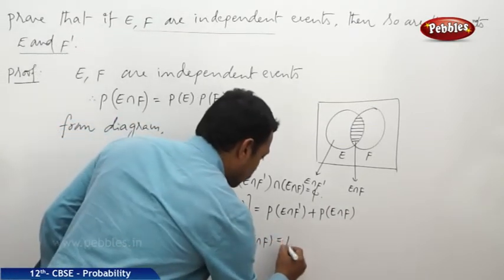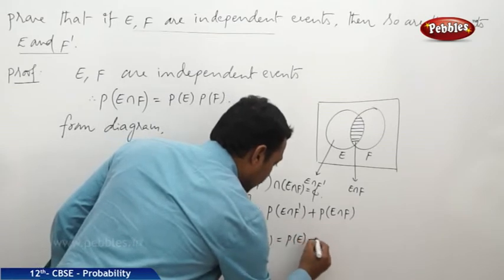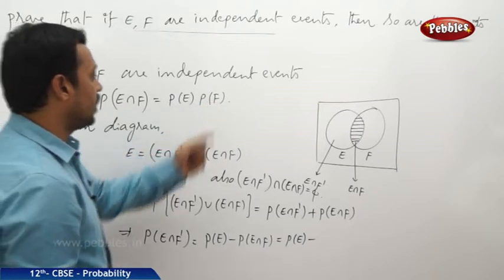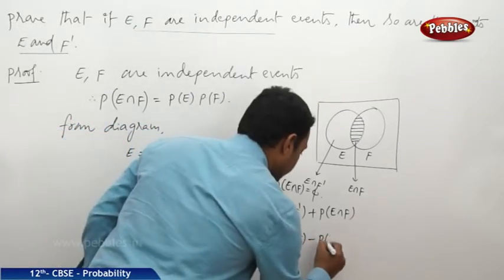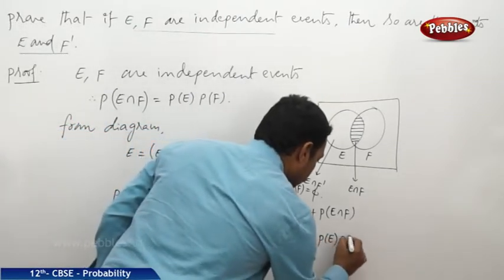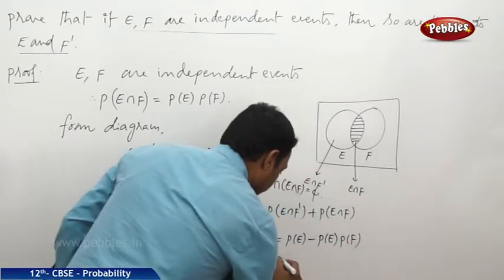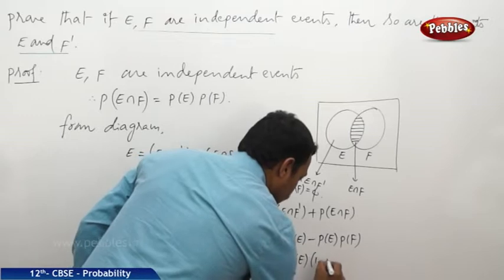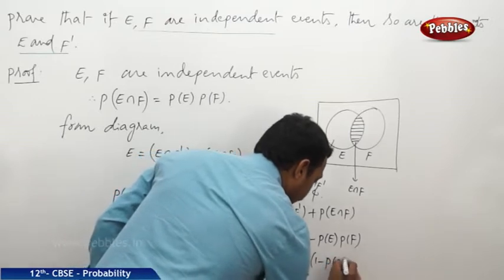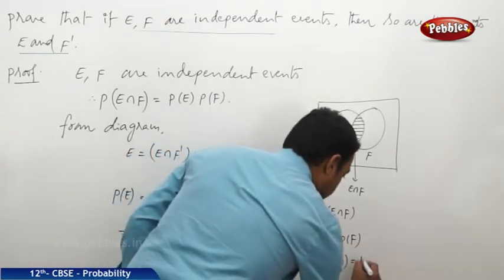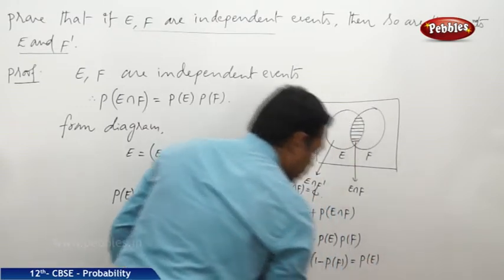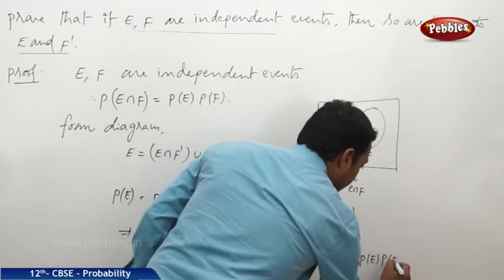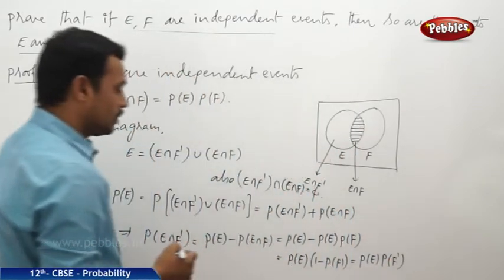Now this is equal to P of E minus, since probability of E intersection F is equal to P of E into P of F, P of E into P of F. When we take probability of E common, then what? It is 1 minus probability of F. Therefore, it is probability of E into 1 minus probability of F, which is probability of F complement.